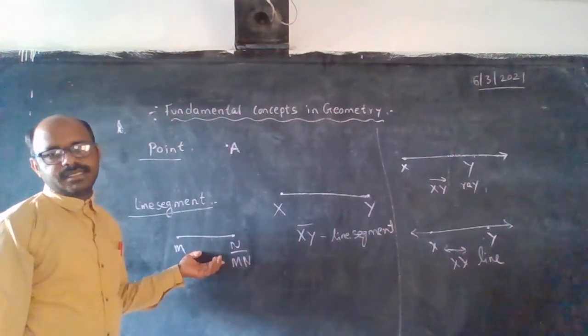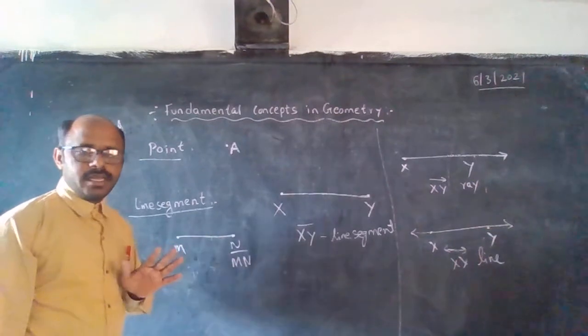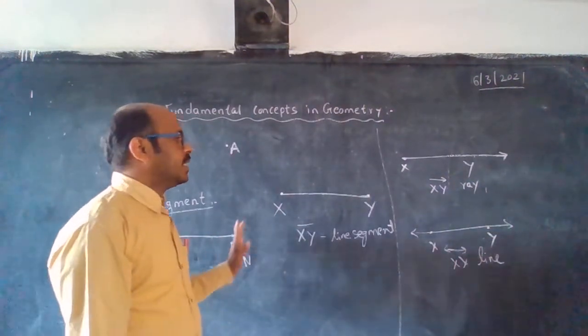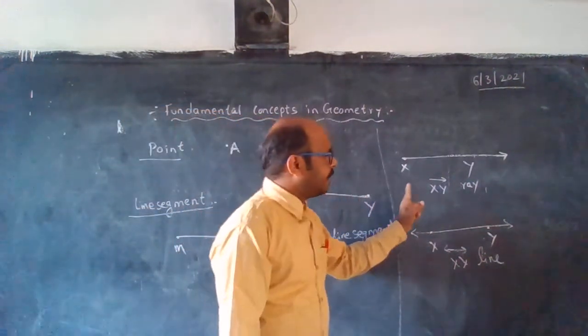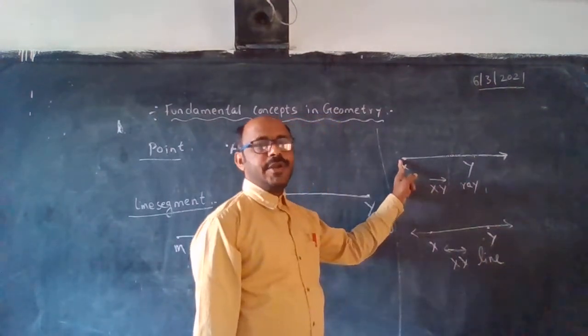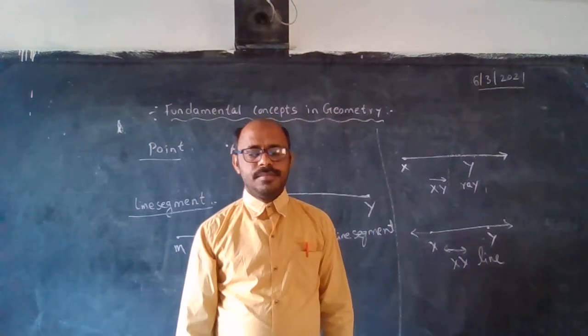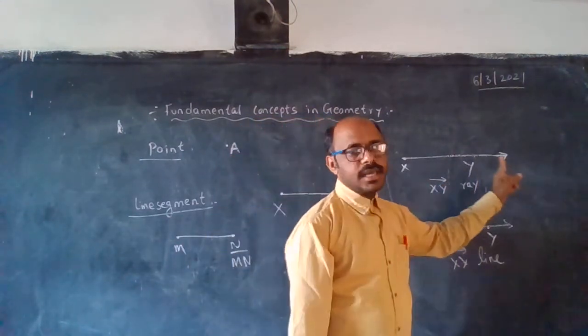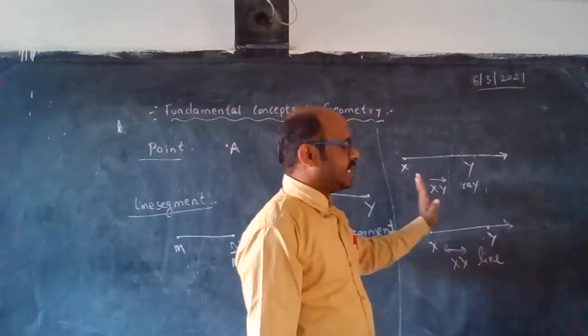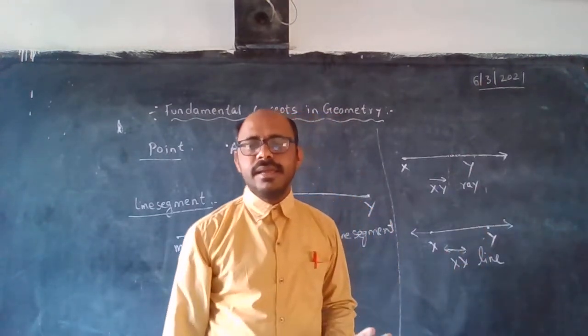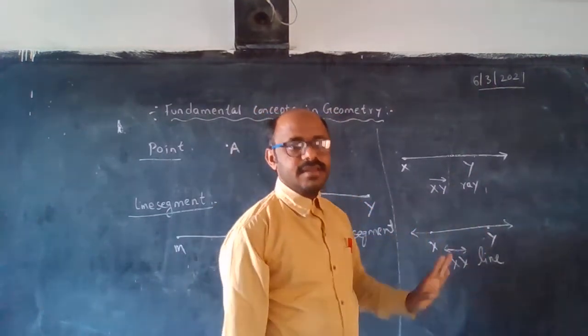Next, a ray has one end point on one side and an arrow symbol on the other side. We say this is a ray.